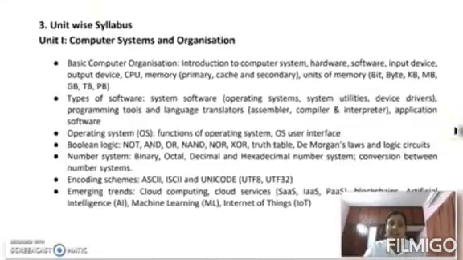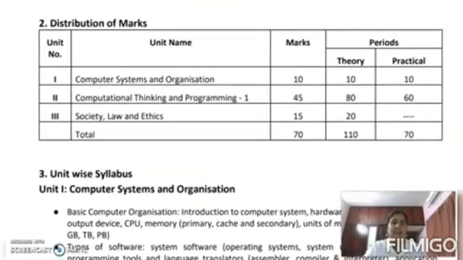So there are 3 units in our computer science subject. As mentioned earlier, first unit is computer systems and organization.